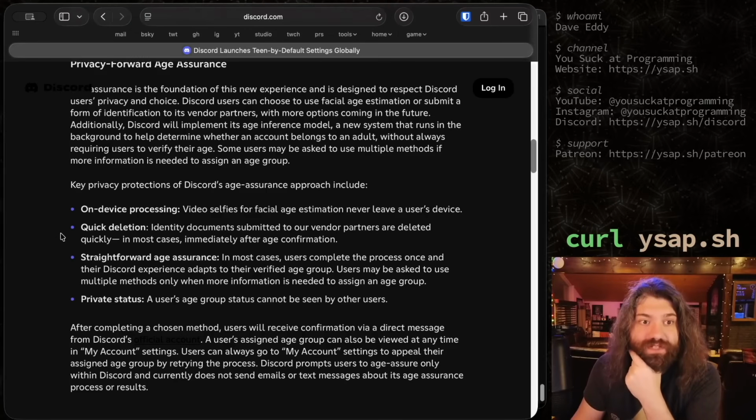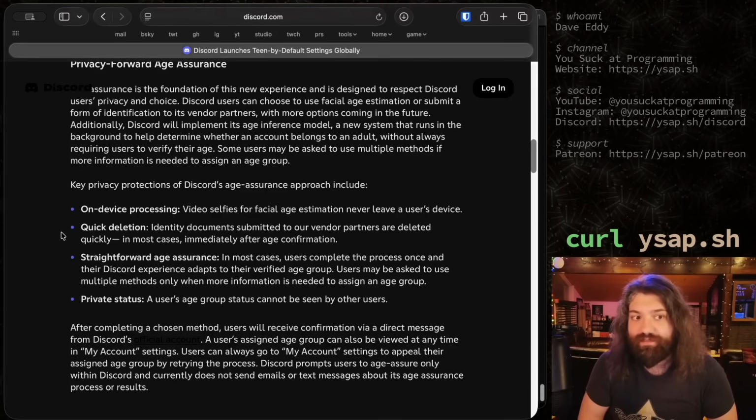Key privacy protections of Discord age assurance approach include on-device processing. Video selfies for facial age estimation never leave a user's device.